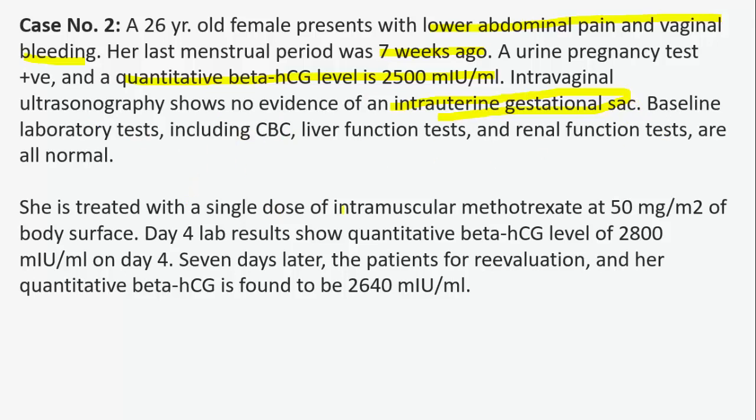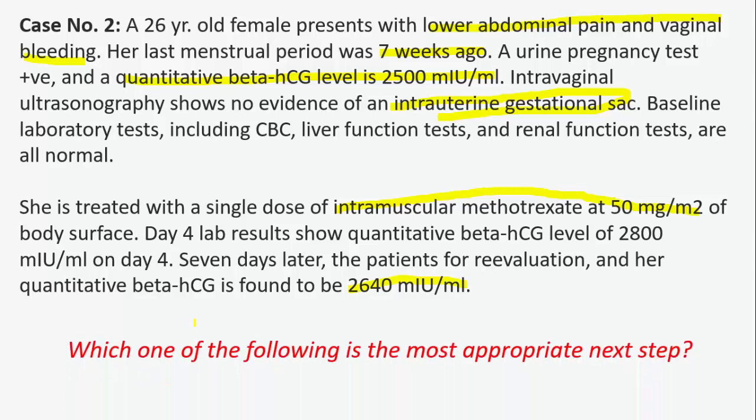She is treated with a single dose of intramuscular methotrexate at 50 mg per meter square of body surface. Day 4 lab results show a quantitative beta HCG level of 2800. 7 days later, the patient came for re-evaluation and her quantitative beta HCG is 2640 international units, meaning that she has received methotrexate but there is no improvement.